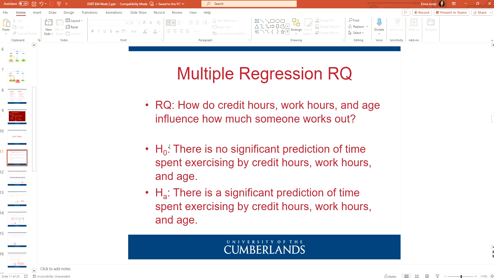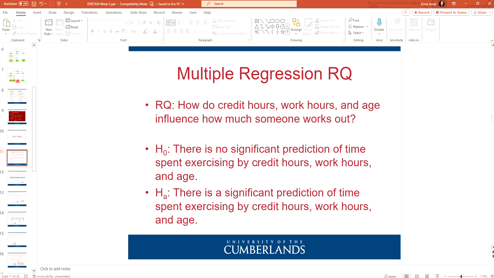In this case, our null is that there is no significant prediction. Remember, null is always that there's nothing happening. So there's no significant prediction of time spent exercising. That time spent exercising is our dependent variable, our response variable. That's the thing we're trying to measure by credit hours, work hours, and age. Those are going to be our independent variables, our predictor variables.